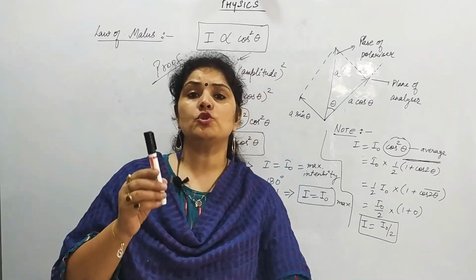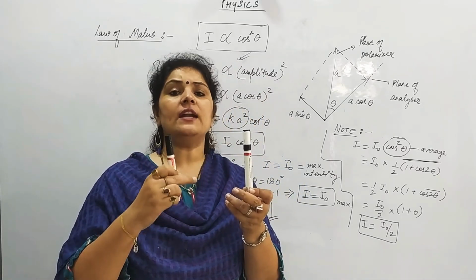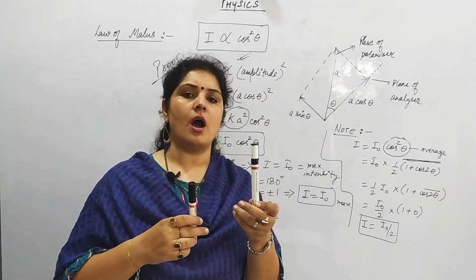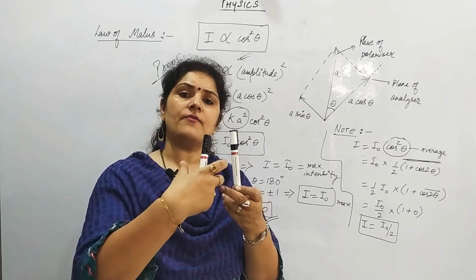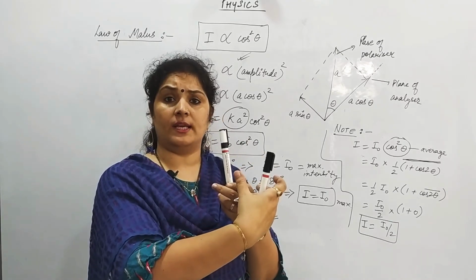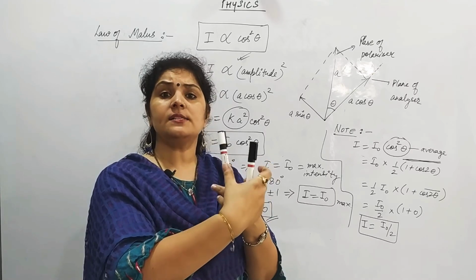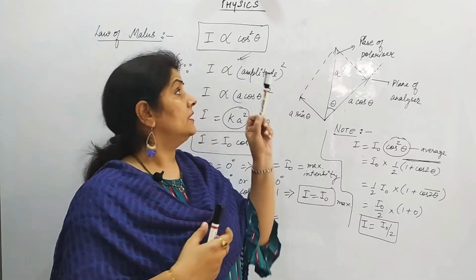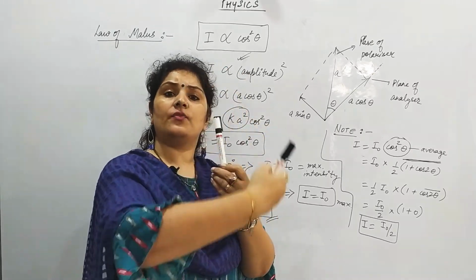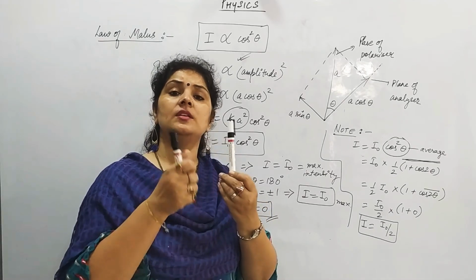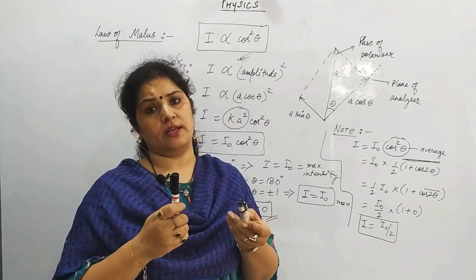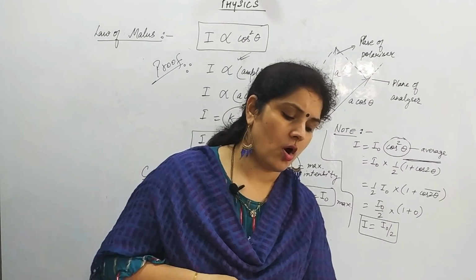So whatever light goes from the polarizer, the intensity will reduce to half. And whatever half light goes on, how much light goes further is decided by the law of Malus. This I is the intensity after the analyzer. So this angle theta decides how much light is going to pass, right? So this is the law of Malus.